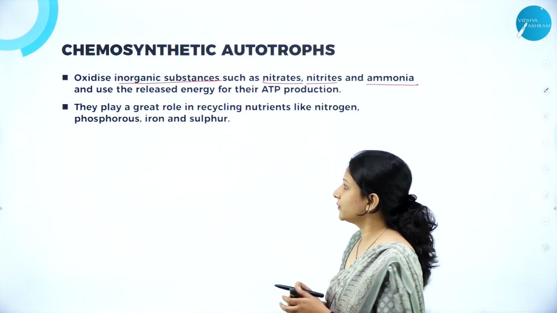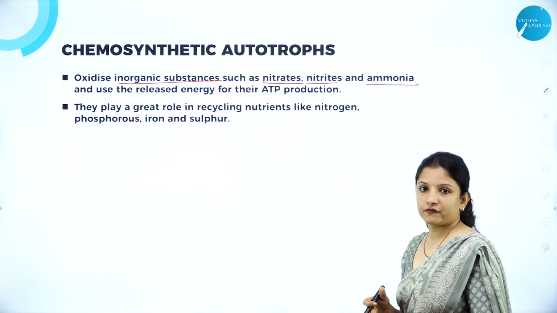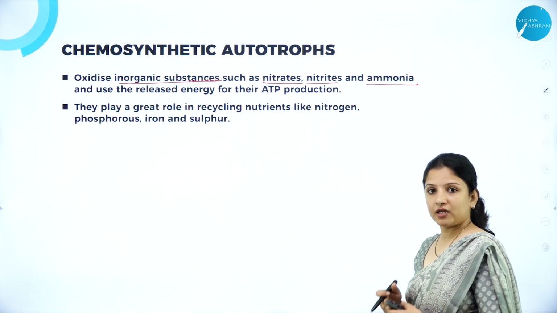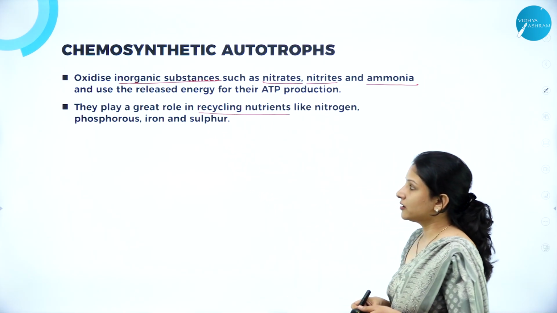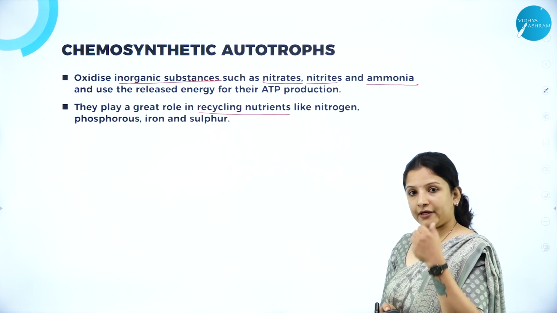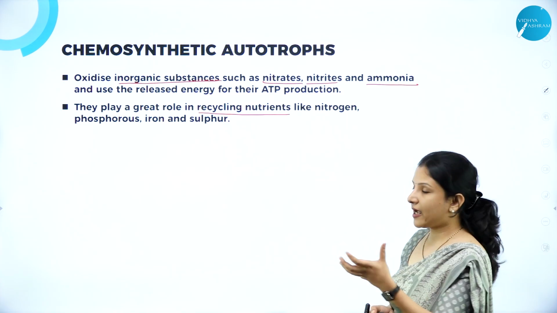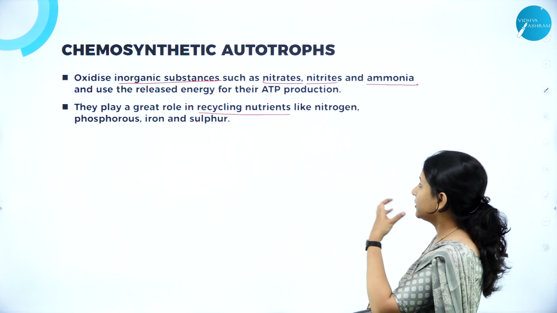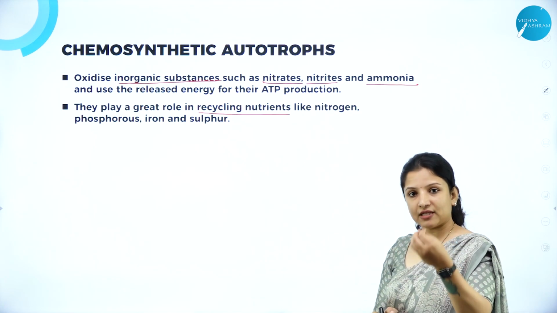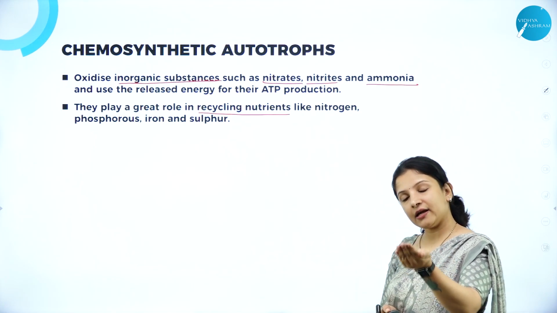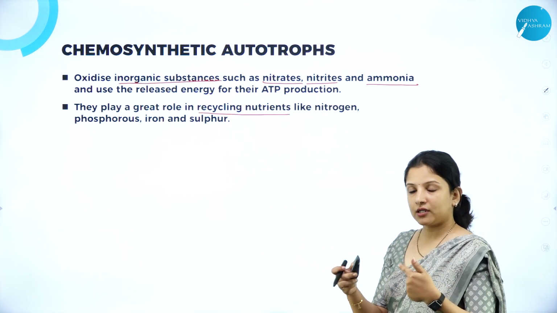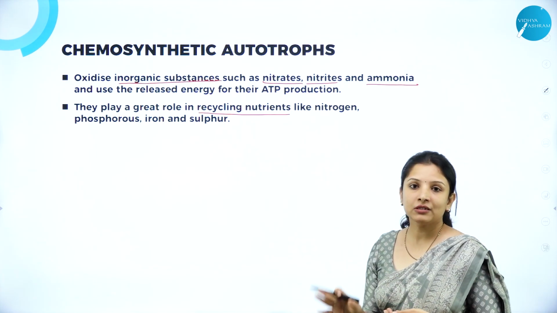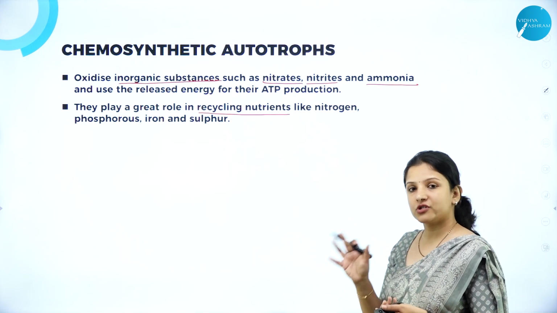bacteria itself. And also, chemosynthetic autotrophic bacteria play a very important role in recycling nutrients, meaning they help the plant to absorb lots of nitrogen, phosphorus, iron and sulfur, and when the plants die, again they add back the nutrients to the soil. So therefore recycling will take place. They play a great role in the nutrient cycle.